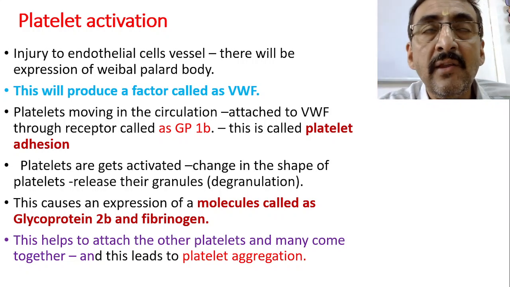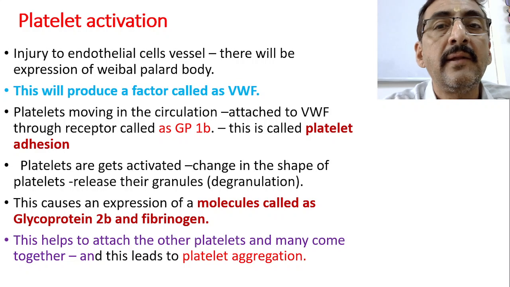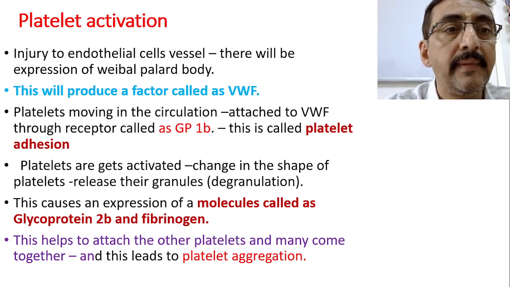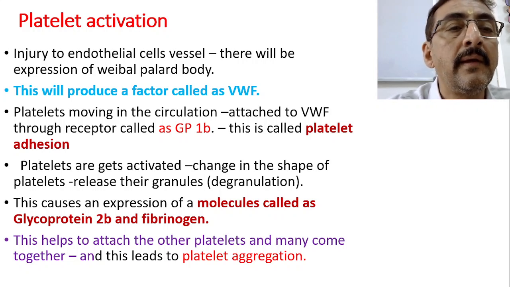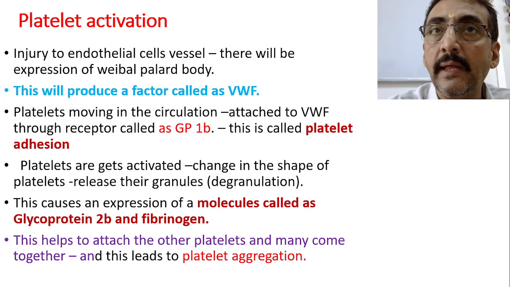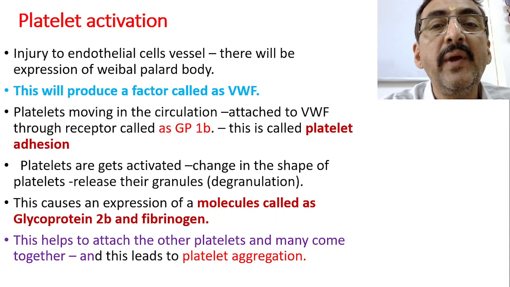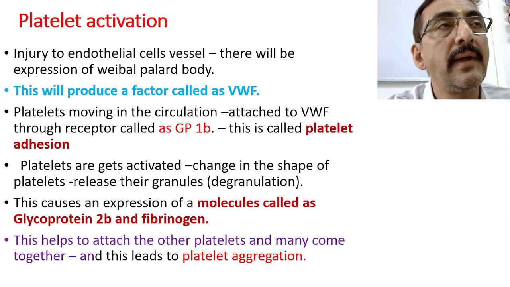When there is injury to the endothelial cells of the vessel, there will be expression of the Weibel-Palade body. This particular expression by the Weibel-Palade body will produce a factor called VWF, that is von Willebrand factor.